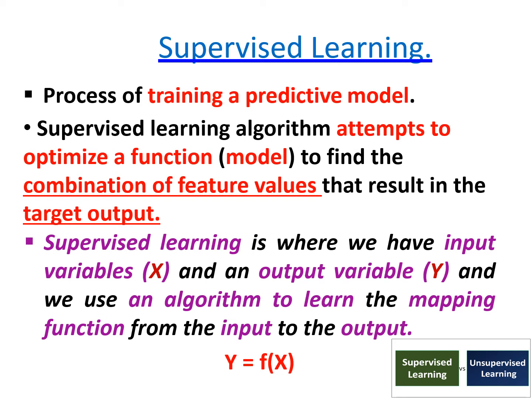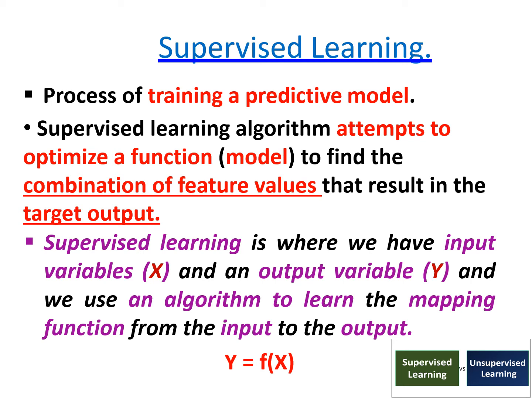So in the case of a supervised learning algorithm, it attempts to optimize a model or a function to find the combination of feature values that result in the target output. Or we can say supervised learning is a learning mechanism where we have input variables x and an output variable y, and we use an algorithm to learn the mapping function from the input to the output, that is y is equal to f(x).